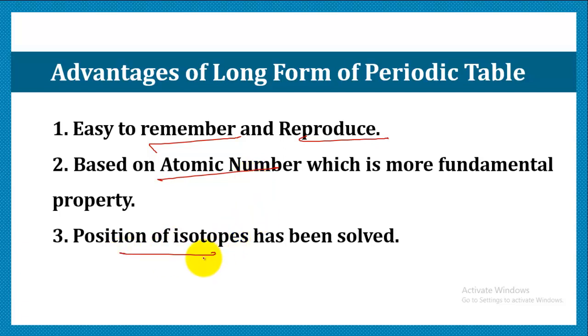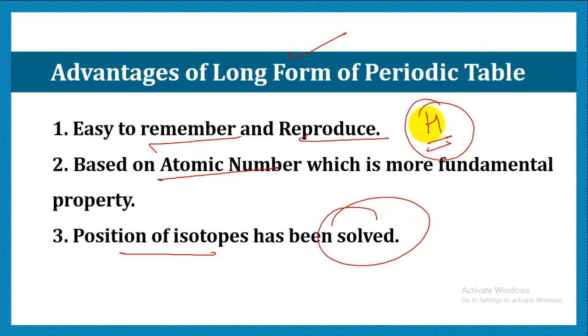And the problem of the position of isotopes is resolved, because according to the long form of the periodic table, the position of an element, like hydrogen placed at some place, is the same for the isotopes also. That means isotopes are not separately placed. All the isotopes of the given element acquire the same position in the periodic table.